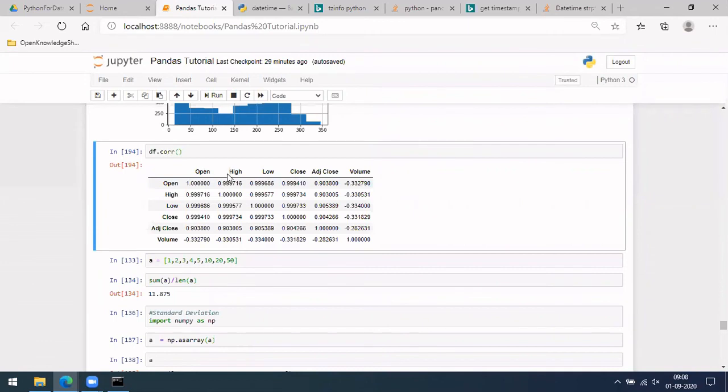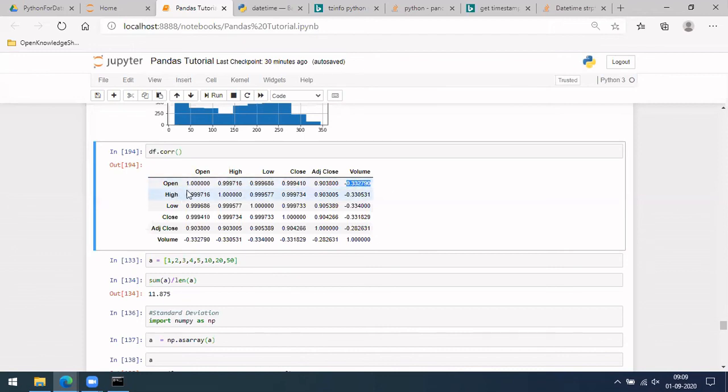So high and high is again one, and open is similar to high by 0.99. Both are almost similar. Similarly, open and low are this much similar. Close is this much similar, and volume is negatively correlated with 0.3.